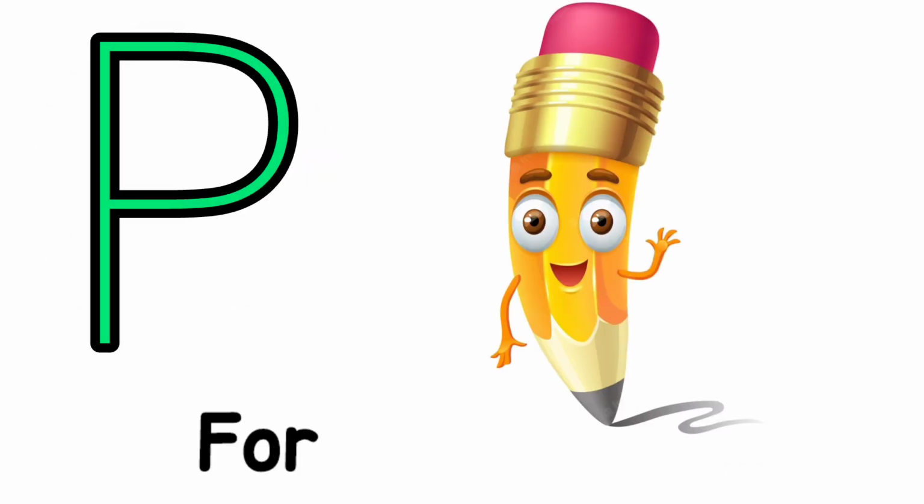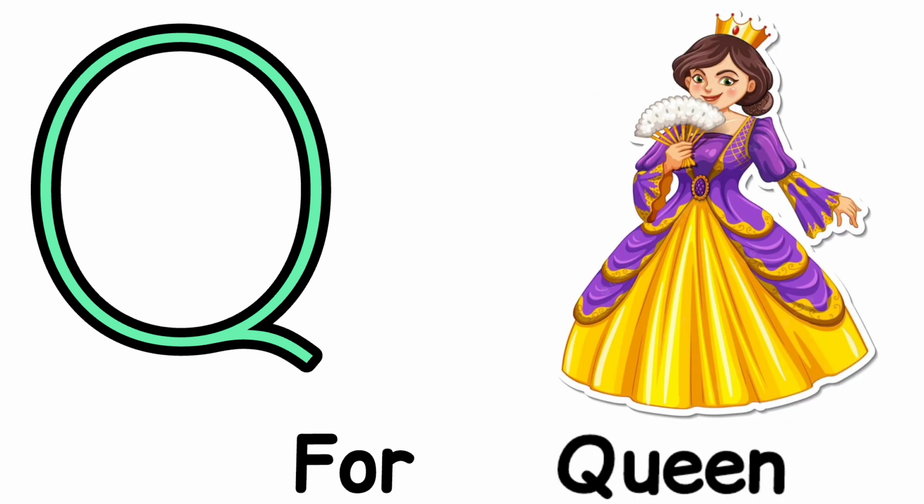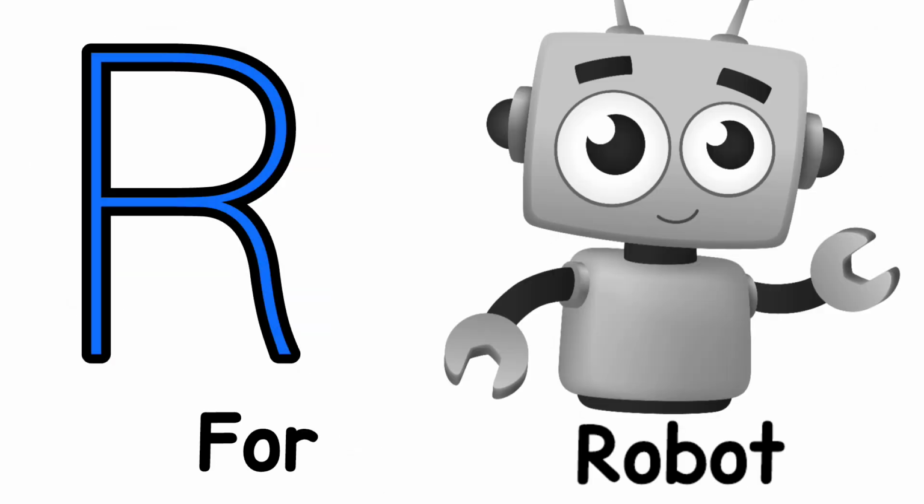P. P for pencil. Pencil means pencil. Q. Q for queen. Queen means rani. R. R for robot. Robot means robot.